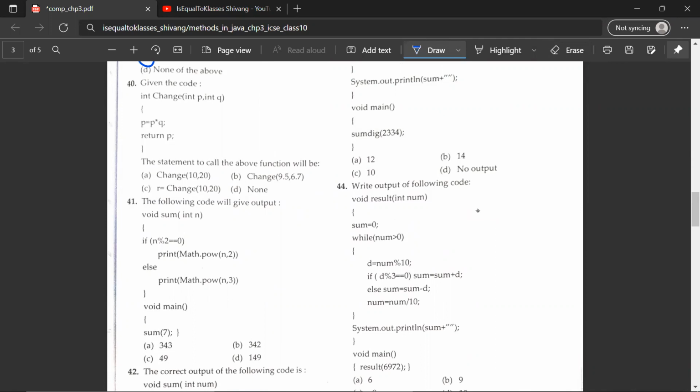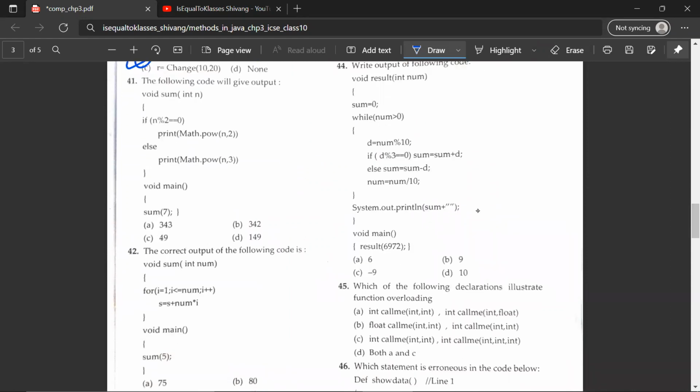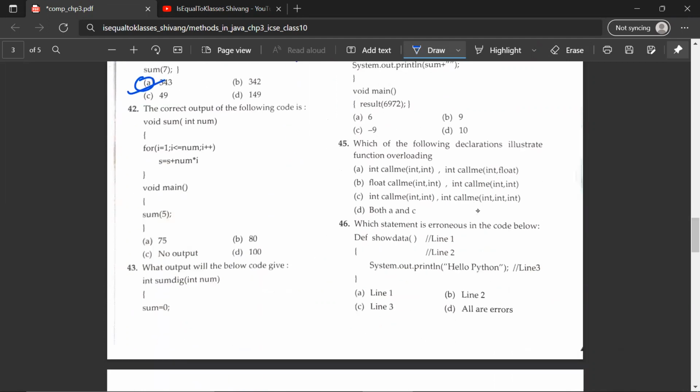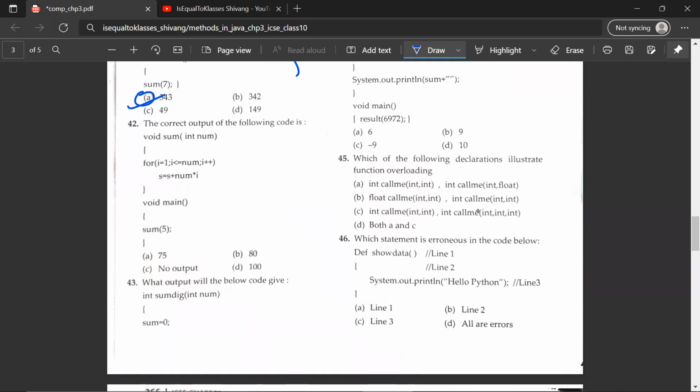Given the code, and then you have a snippet of a code given over here. The statement to call the above function will be A, B, C, or D. So it would be A. Change 10, 20. The following code will give the output A, B, C, or D. So that would be A, 343. The 42nd question also has a snippet of code given over here. Look at the code carefully and answer the following questions. Would it be A, B, C, or D? So it would be C, no output.